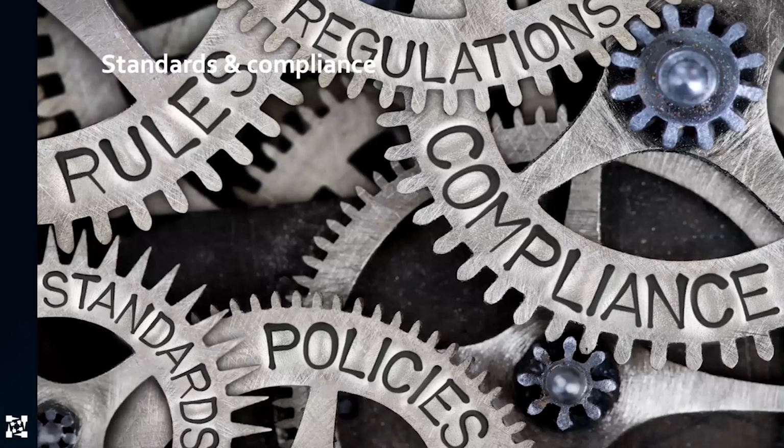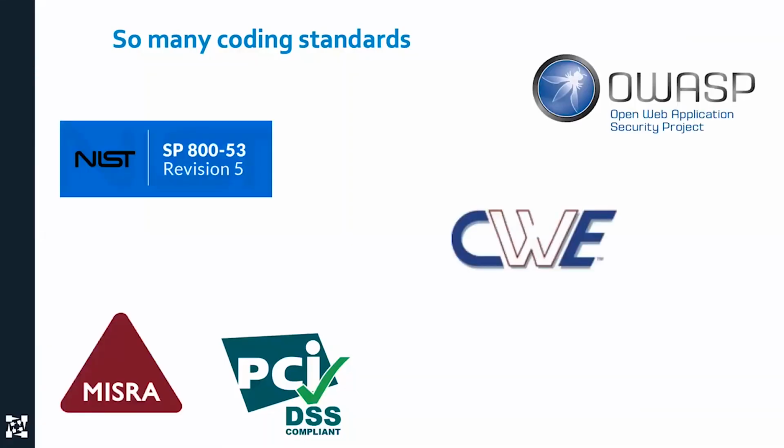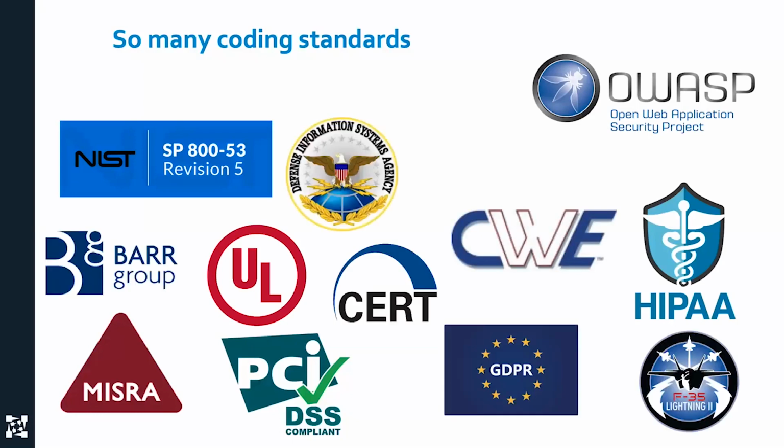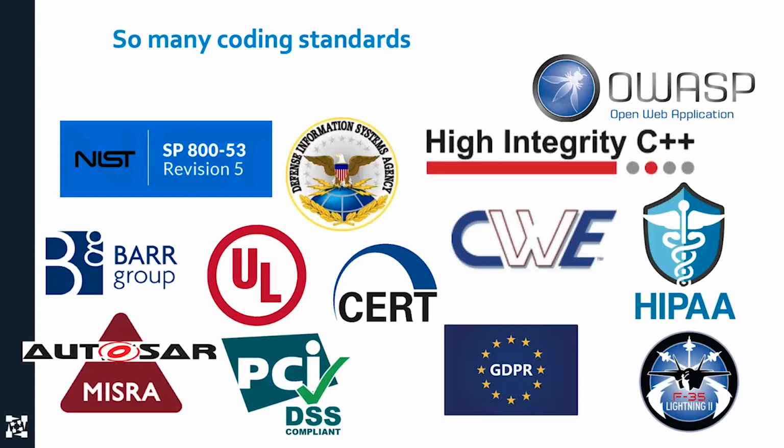Let's talk about standards and compliance. I view standards as a more strict form of static analysis because it implies that there's something behind there that you have to do. Now, there are so many coding standards out there, and some of them are specific to individual things. There's an F-35 called Joint Strike Fighter coding standard that's obviously required for that, but also probably useful for other planes, and truthfully, probably useful for any kind of a vehicle.